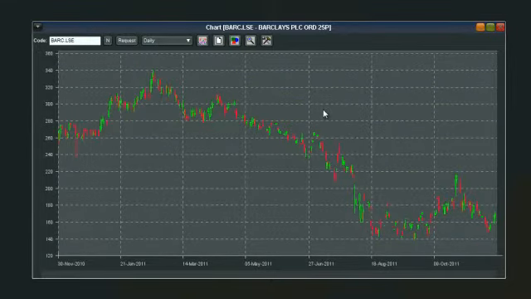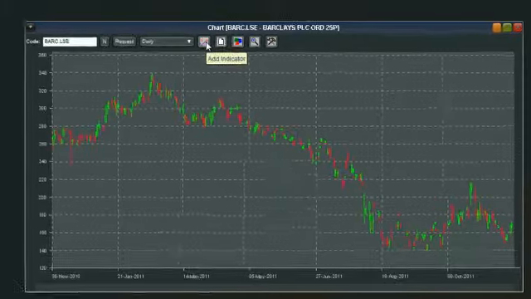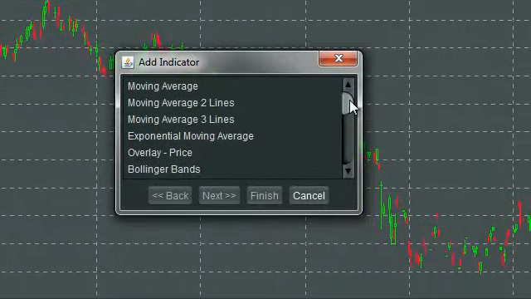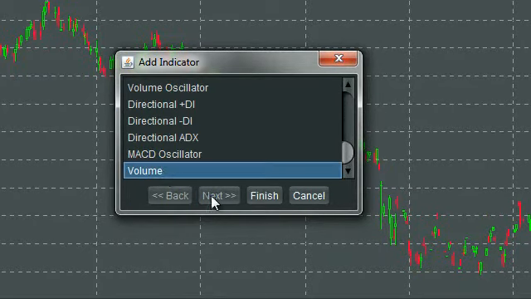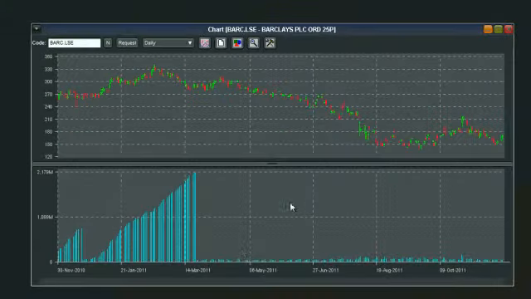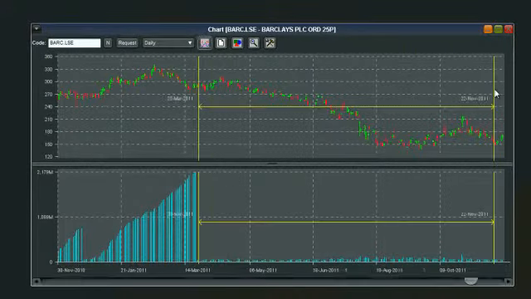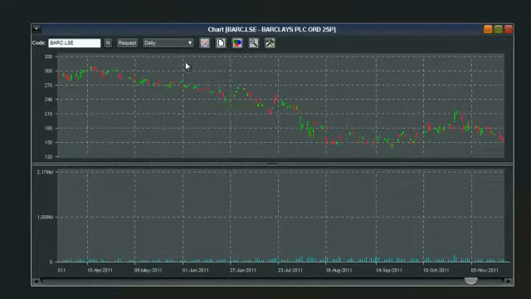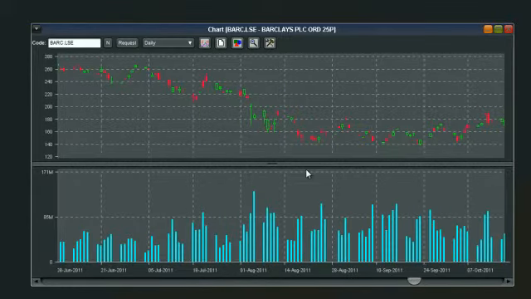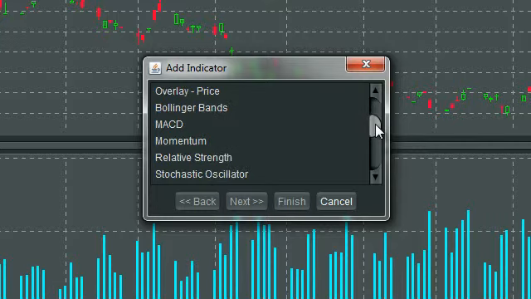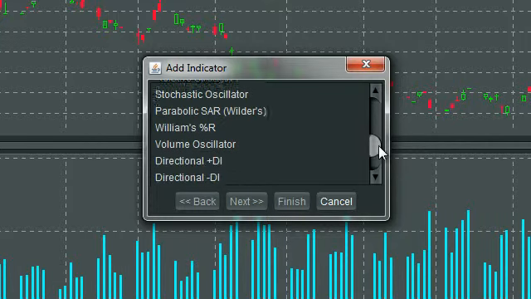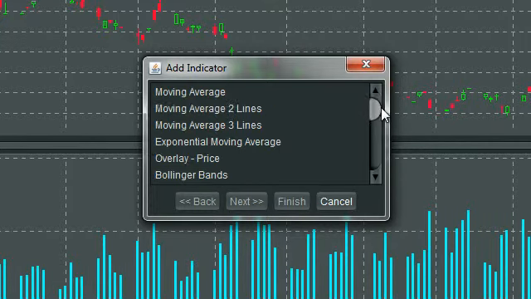On from drawing tools, there are numerous indicators that can be used via the platform. If you head up to the little indicator box up here, it says Add Indicator, left click on that, it's going to bring up a menu list of all your options. One of the benefits of having direct market access, for example, is you have the ability to get volumes. So it will plot volumes for you in specific points in the chart. You can change color or zoom in to get a much better indication there. On top of that, we can put in moving averages, 2 lines, Bollinger Bands. We can overlay other prices, MACD, movement, stochastics. So there's plenty of different indicators there for you to use.